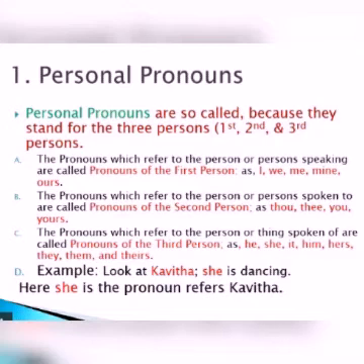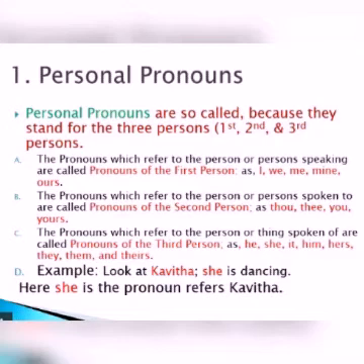What are they for the first person? I, singular. We, plural. Me, singular. Mine and ours. So it is singular as I, and as a plural, we. Understood? As a second person, we have learned, what is the second person? You, singular, also you, plural.